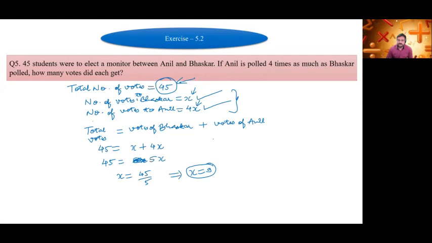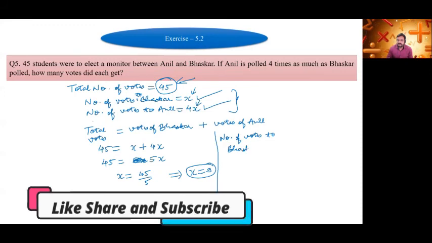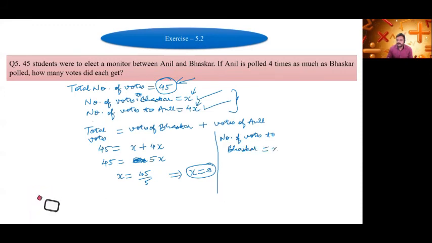Okay, so write down the final statement. Number of votes to Bhaskar is equal to x, which is equal to 9, and number of votes to Anil is equal to 4x, which is equal to 4 multiplied by 9, that is equal to 36. Is it clear to everyone?